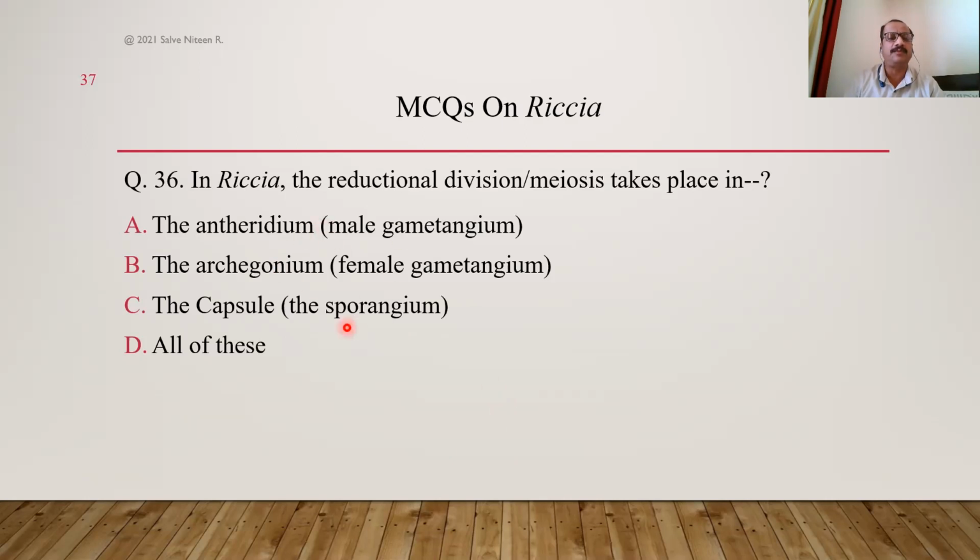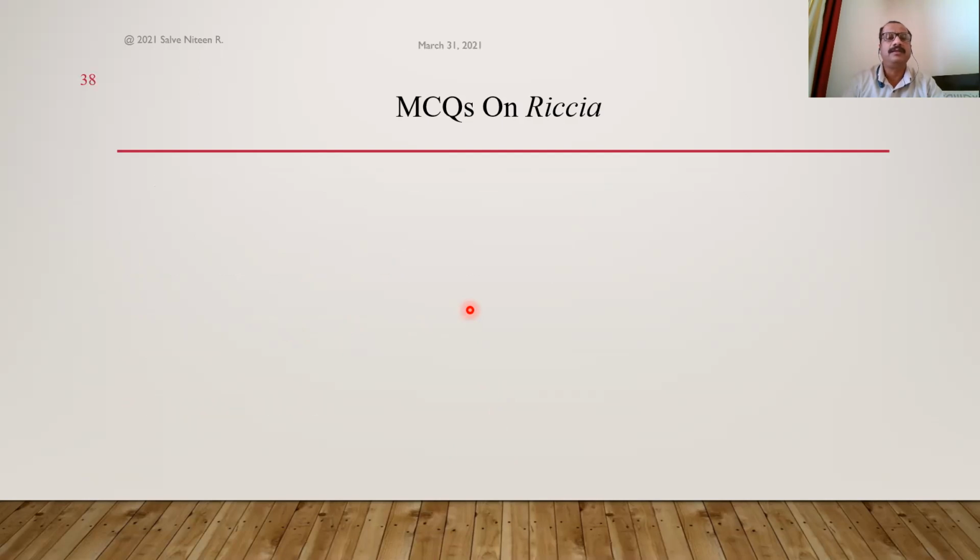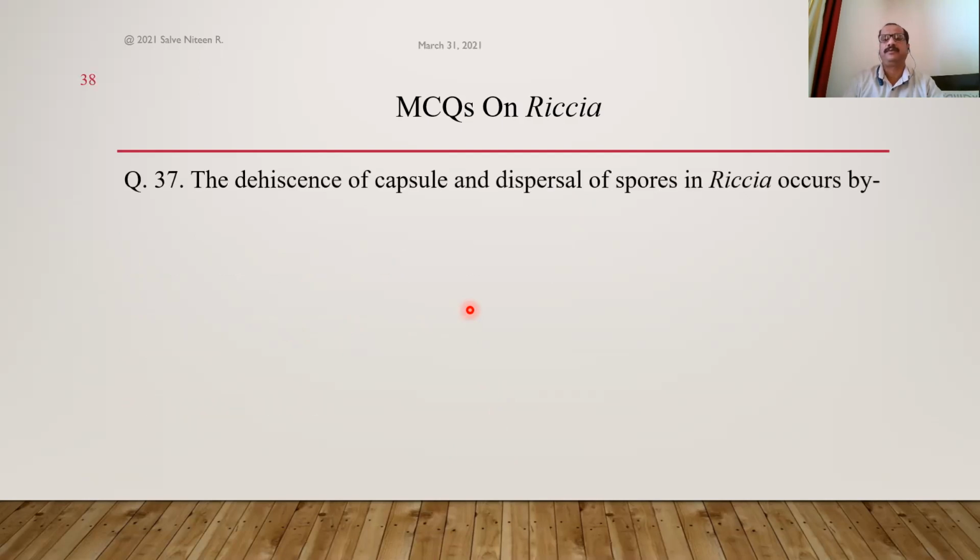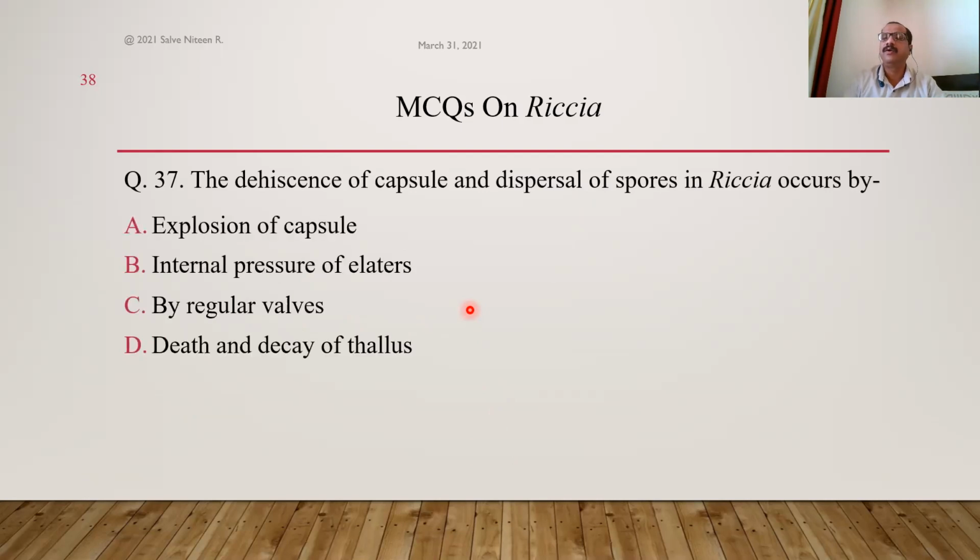Antheridium, archegonium, capsule. So we studied that capsule is the part of a sporophyte, that is the spore bag or spore sac in which spore mother cells are present, and in these spore mother cells meiosis takes place that gives rise to a tetrad of haploid spores. So here answer is option C. Then dehiscence of capsule for the dispersal of spore in Riccia occurs by what method?